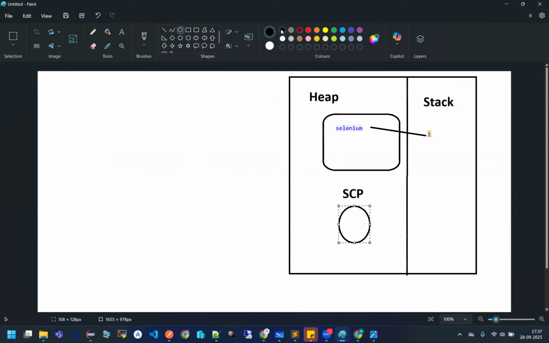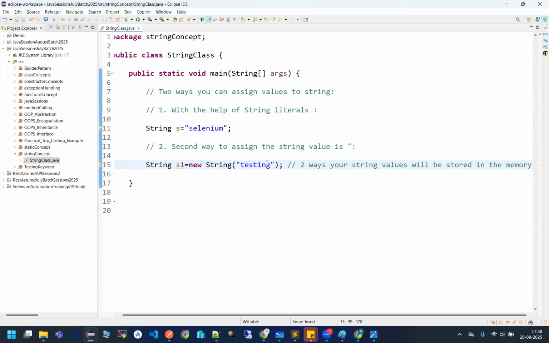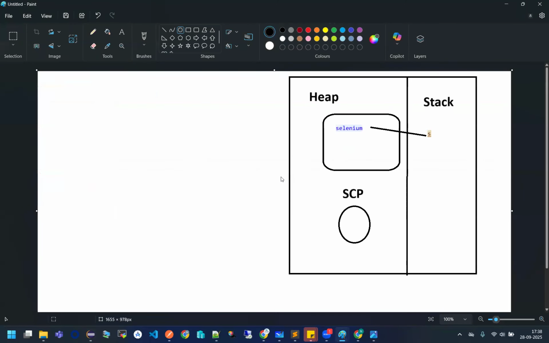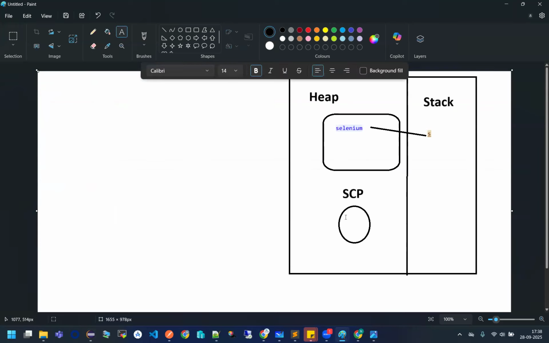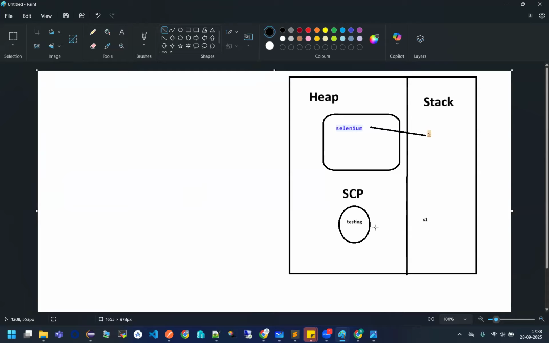So one object got created because of this new testing. Because of this new keyword, one testing will be created inside this, which will be referred by S1. So I have one S1 variable here. S1 is referring to this object where my testing is stored.